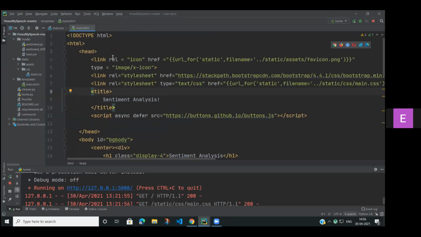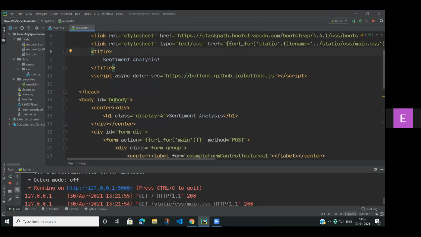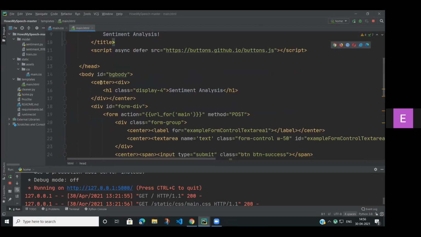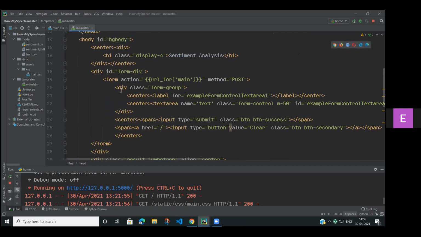So here in the HTML part, this is the front end of how the page is going to be displayed. Here we have given the title as sentimental analysis, and we have downloaded a few buttons from GitHub, and we have used some style sheet for beautifying the front end. Next, we are using the body. In the body, we have given an ID called BG body, where it is displaying a heading, that is a sentimental analysis, and this is a form which is